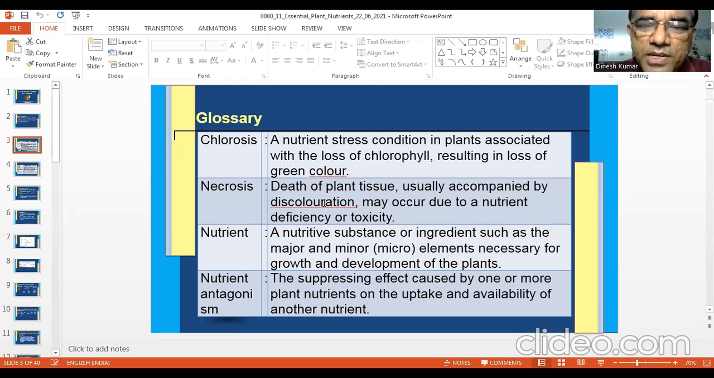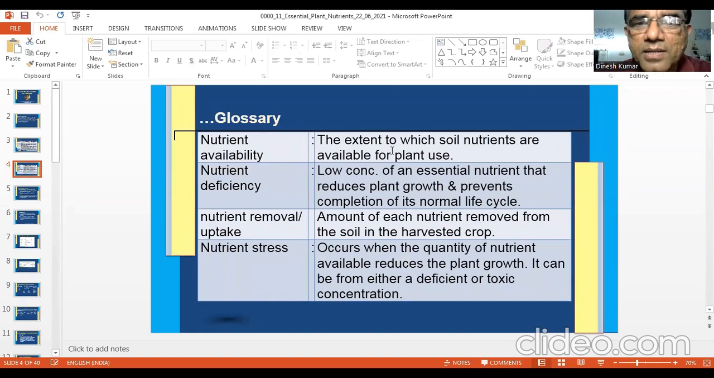A nutrient is a nutritive substance or ingredient, such as the major and minor elements necessary for growth and development of the plant. Nutrient antagonism is the suppressing effect caused by one or more plant nutrients on the uptake and availability of another nutrient. That is your nutrient antagonism. It can happen in soil as well as in the plant system at cellular level. And nutrient availability is the extent to which a nutrient or nutrients are available for plant use.